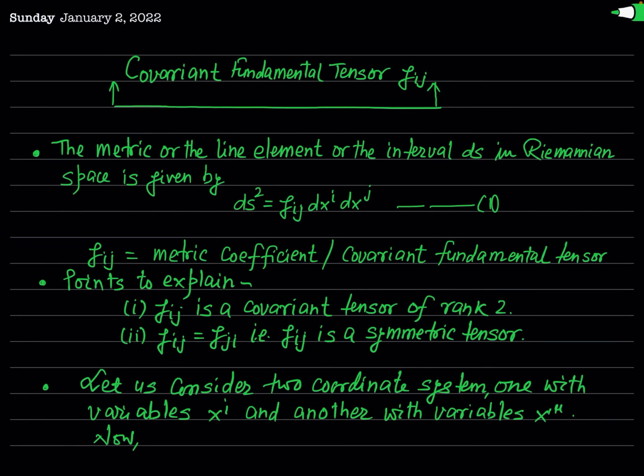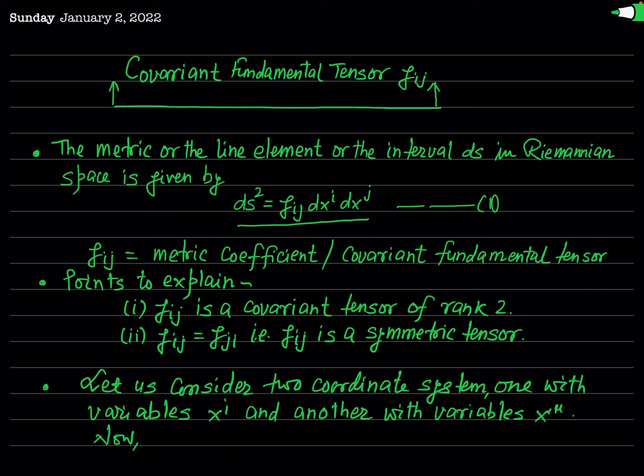In the previous lecture, we have seen a brief account of the metric tensor or fundamental tensor, or you can say the line element. We have seen in Riemannian space, the metric or the line element or interval is defined by this quadratic differential equation: ds square equal to gij dxi times dxj.